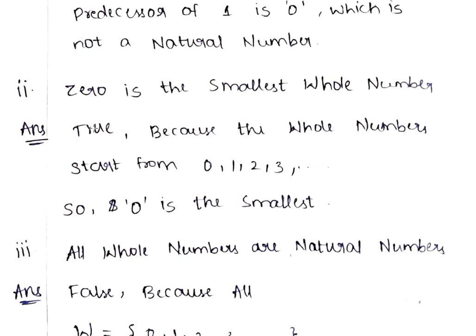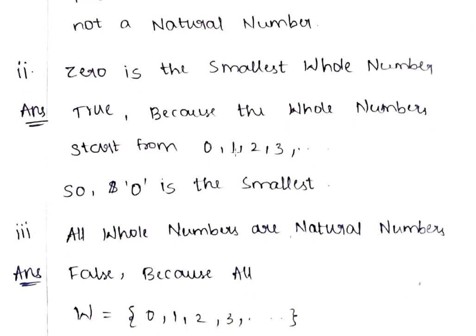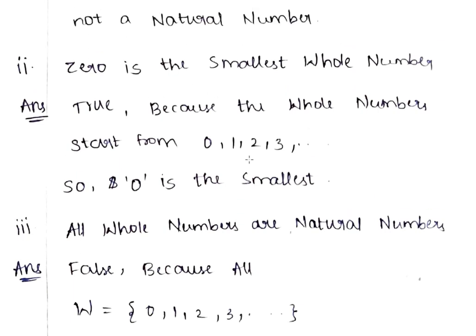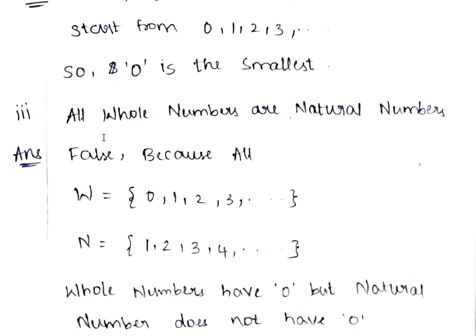Next bit is: 0 is the smallest whole number. Is it true or false? This is true because whole numbers start from 0, 1, 2, 3 and so on. So 0 is the smallest. So this statement is correct, which is true.